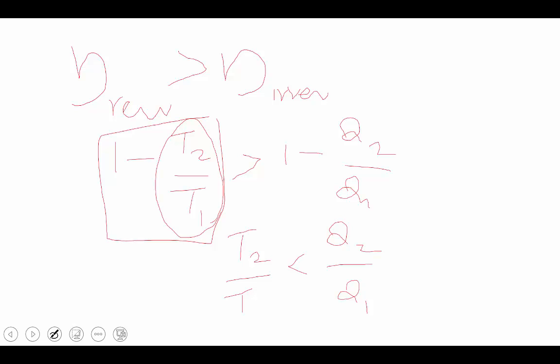Okay, see the notation change. The reason for the notation change is that for maximum efficiency, the ratio T2 by T1 is as low as possible. Then only we get the maximum efficiency. Therefore, 1 minus T2 by T1 is the formula for the maximum efficiency, which is the reversible efficiency. That value is much lower when compared to Q2 by Q1. Therefore, T2 by T1 is less than Q2 by Q1.